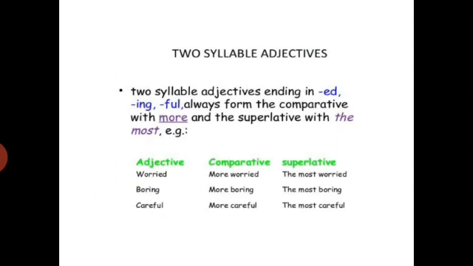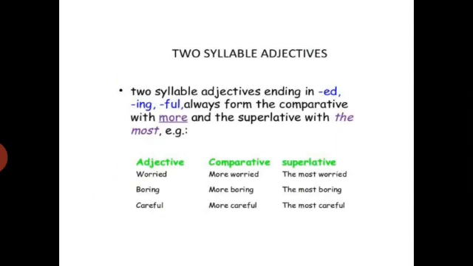Now, if there are two-syllable adjectives ending in -ed, -ing and -ful, then always form the comparative with more and the superlative with the most. The is used with most. For example, the adjective worried. Now there are two sounds, two syllables. Then we will make its comparative using more and superlative by using the most.